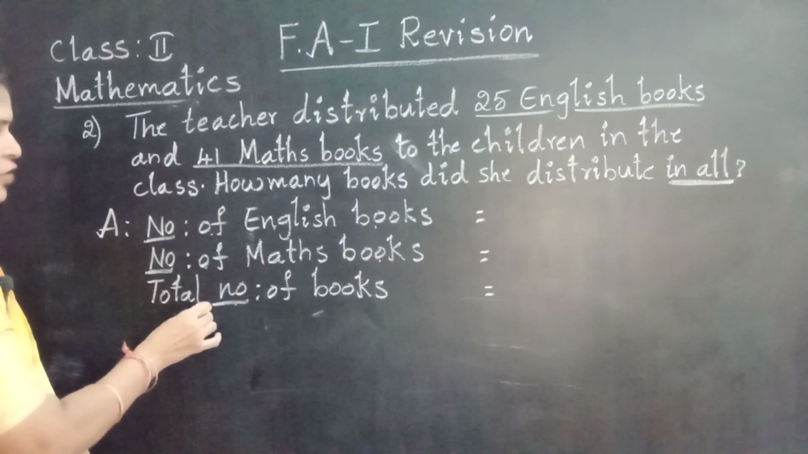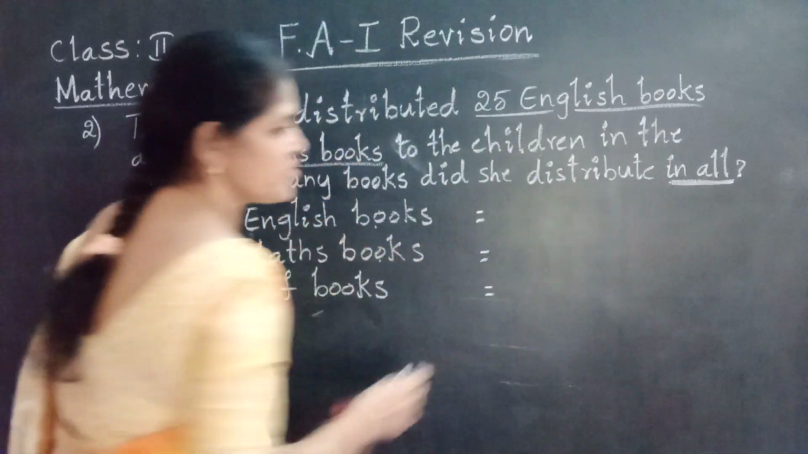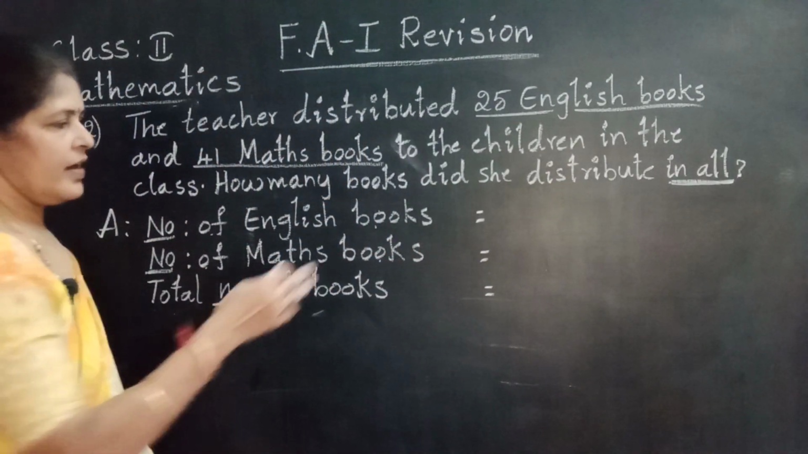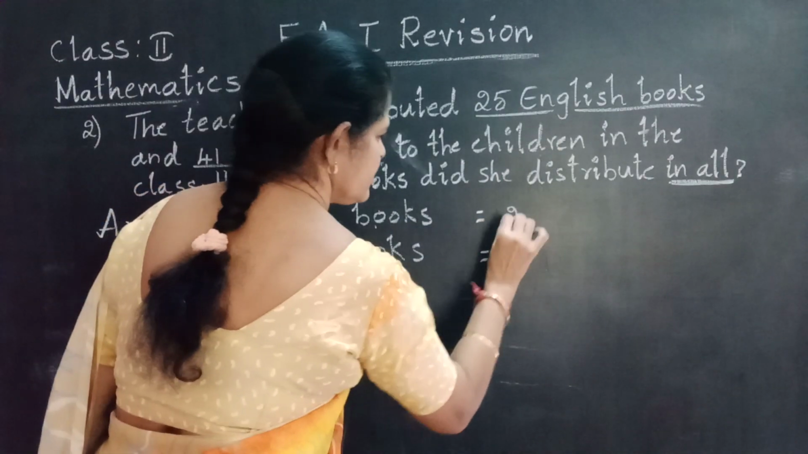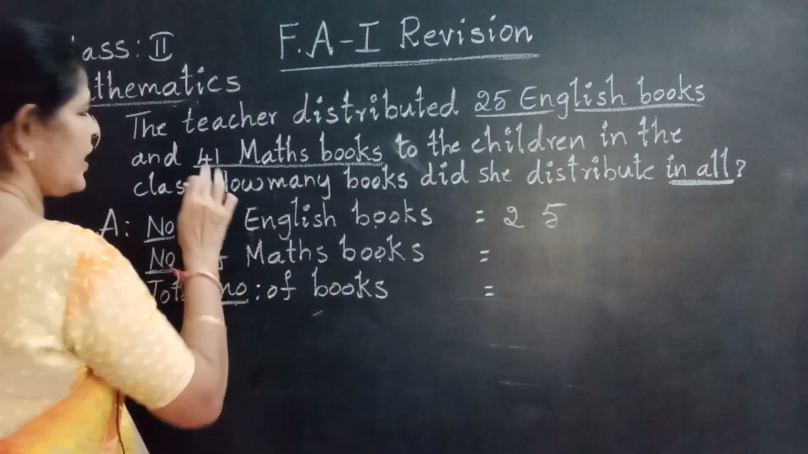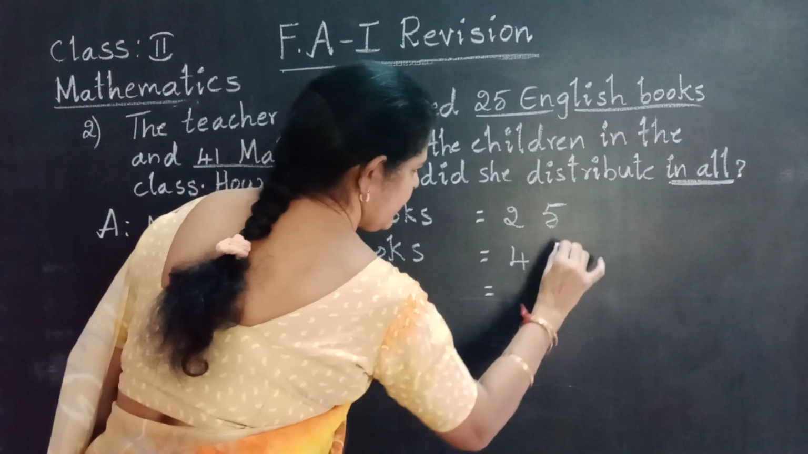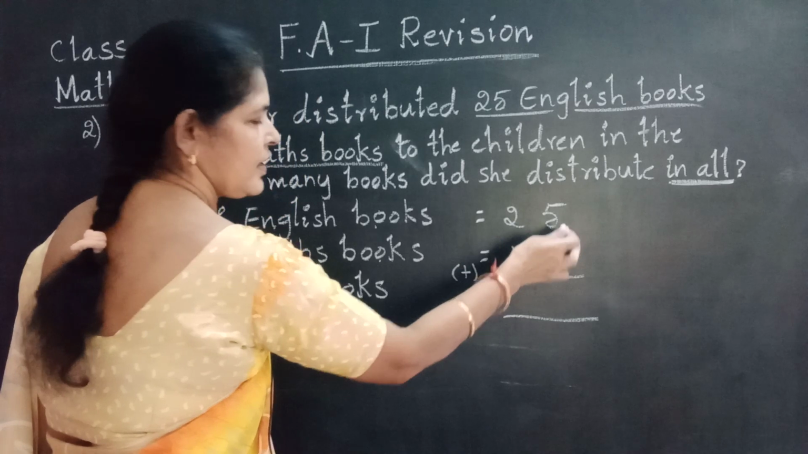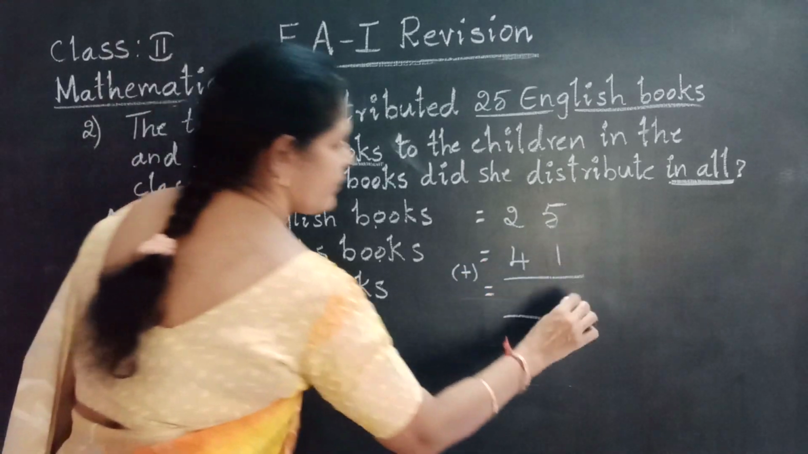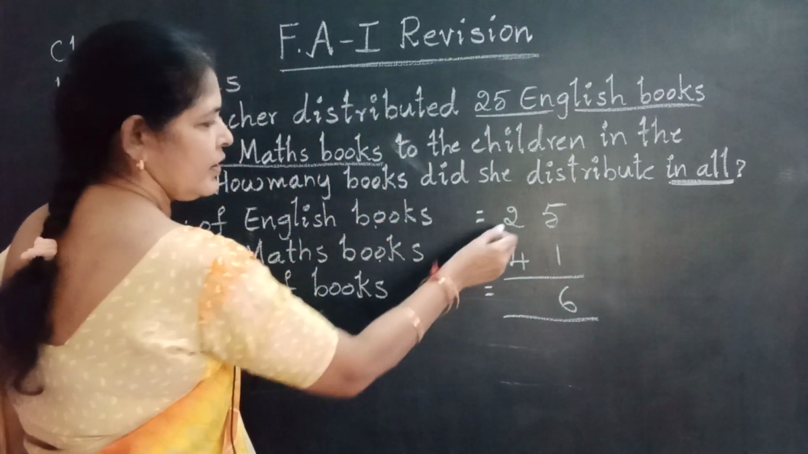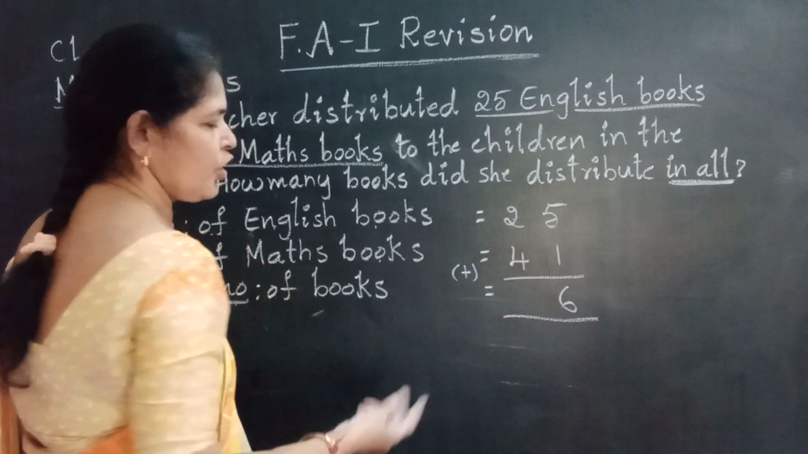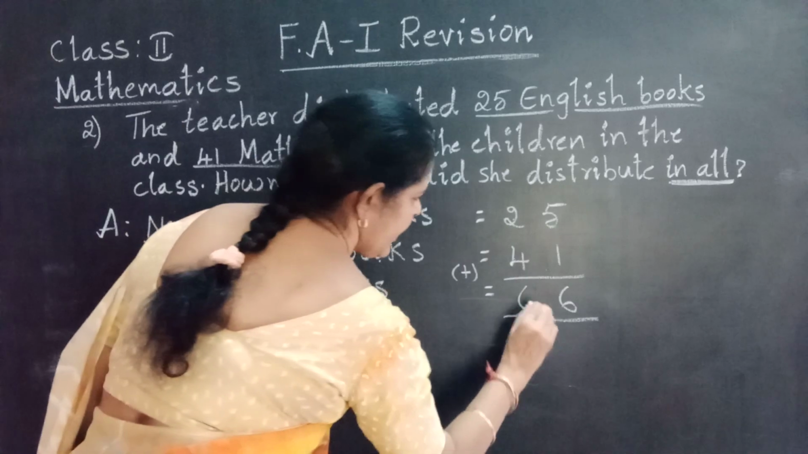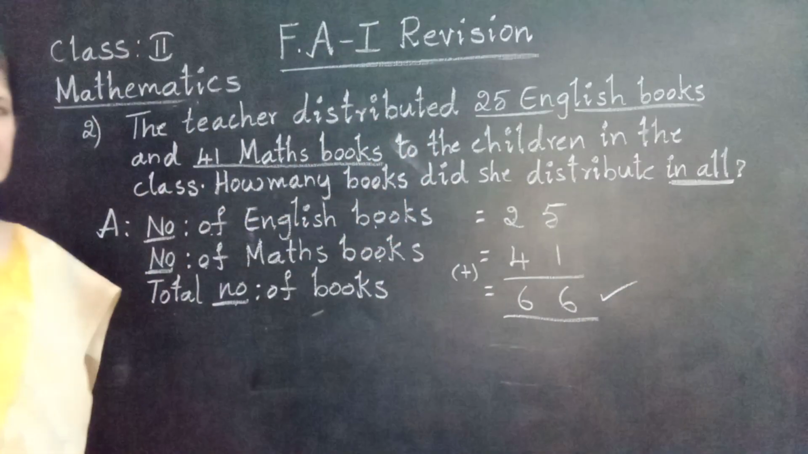Why are you going to write total? In all is an addition word. Here we get the answer by addition. Number of English books 25. Number of maths books 41. Find the total. Put the plus symbol. Add from ones. 5 plus 1 is 6. Now adding tens. 2 plus 4. Take 2 fingers, 4, after that 5, 6. Total number of books is 66.